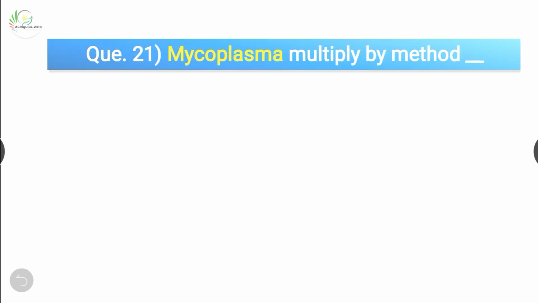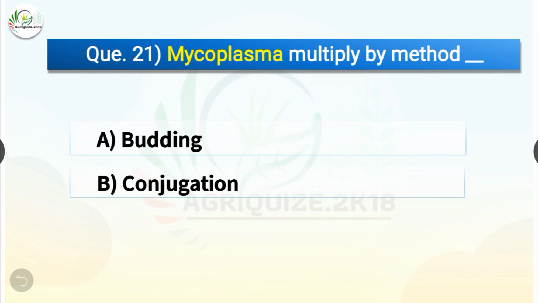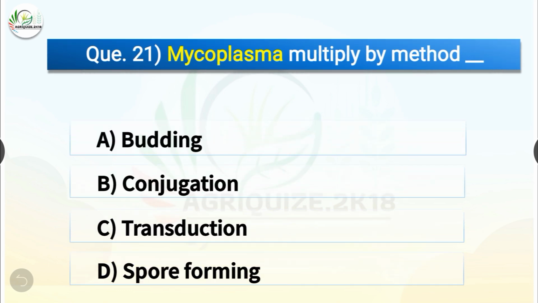Question number 21. Mycoplasma multiply by method dash. The options are budding, conjugation, transduction, or spore forming. The correct answer is option A, budding. So mycoplasma multiply by the method of budding.